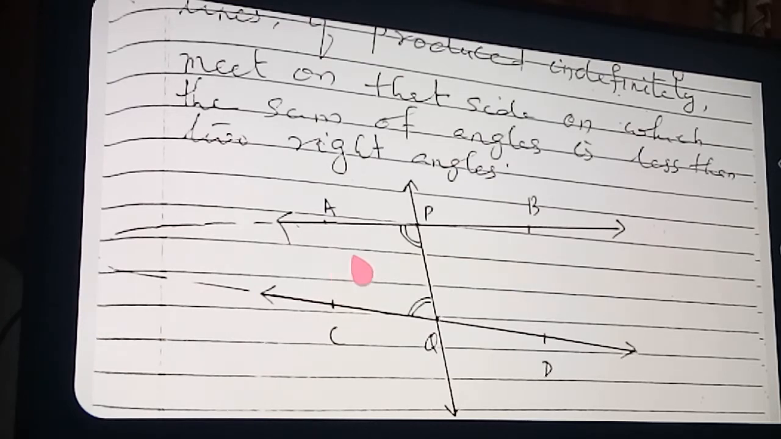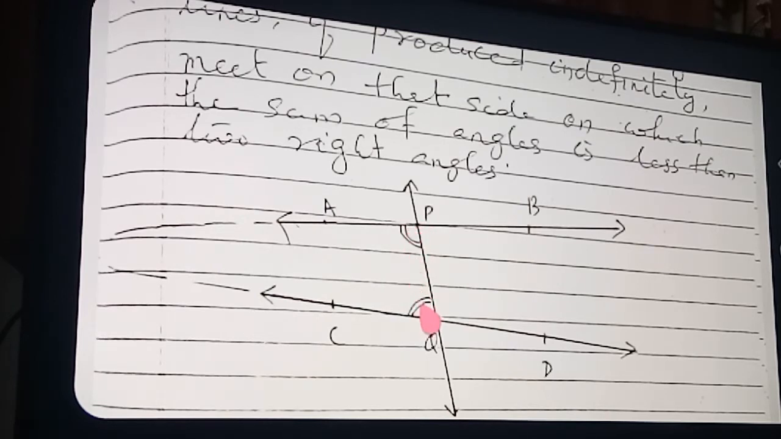Makes the interior angles on the same side of it taken together less than 2 right angles. So these interior angles when we are taking together, their sum should be less than 180. Less than 2 right angles. One right angle measurement is 90, another right angle measurement is 90. 90 plus 90, how much coming? 180. Less than 2 right angles means less than 180.